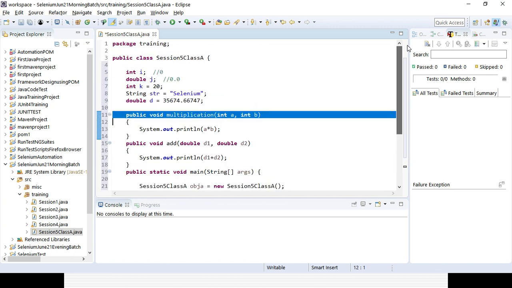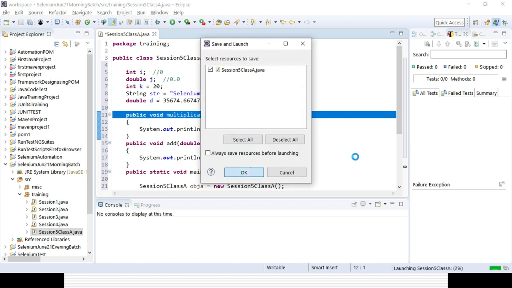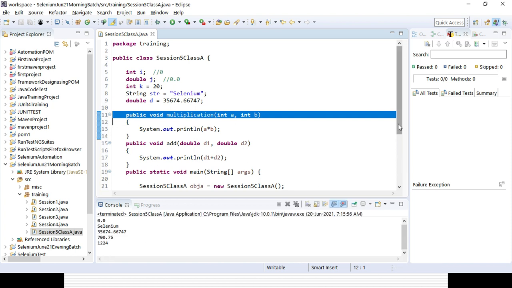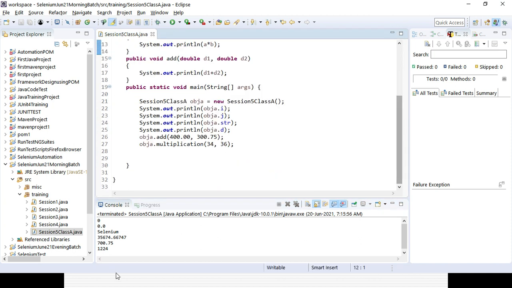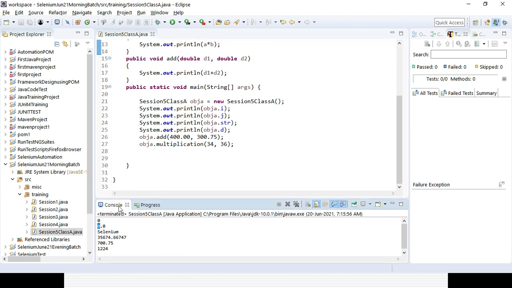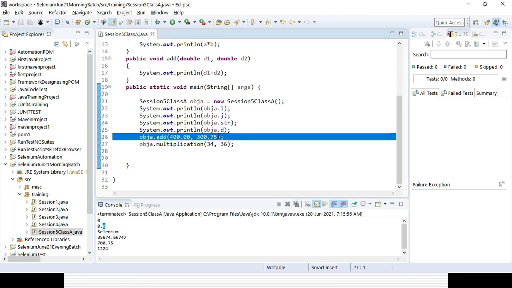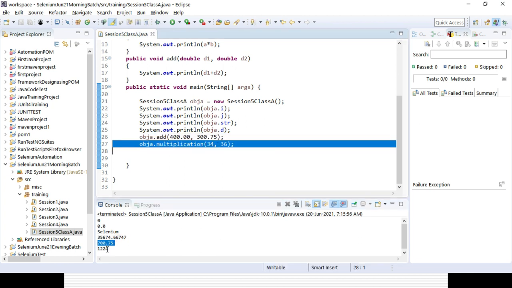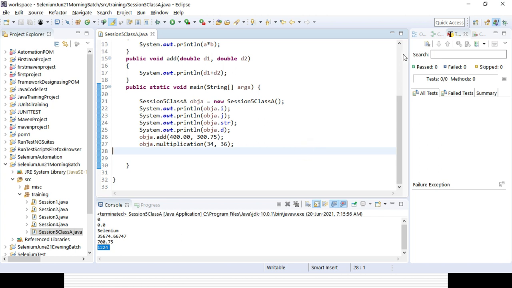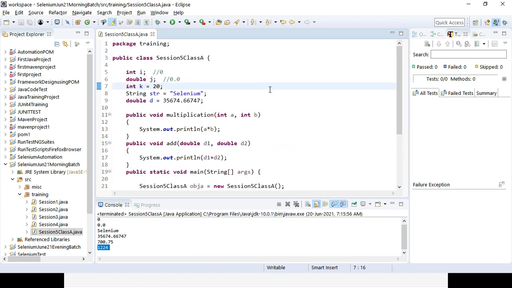So now if you want to run it, you can see the output here accordingly. For i and j it will be the default values 0 and 0.0, otherwise for the rest of the things it will be based on the other elements. You can see for i it is the default value 0 because I did not define any value, and for j it is 0.0. For string it's selenium, and for your double the value is coming also, and the summation is also coming, 400 and 300.75 gives 700.75, and your multiplication is 12 and 24 multiplied. So that's how it works for a single class.